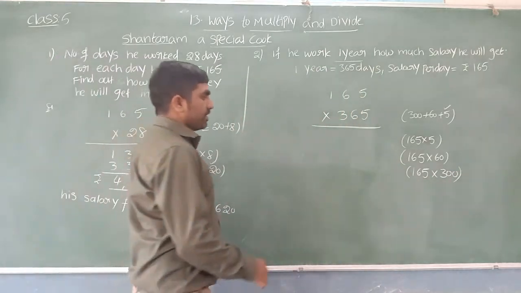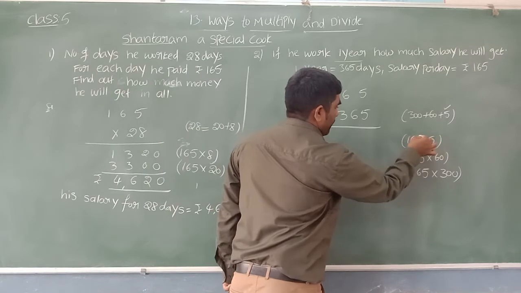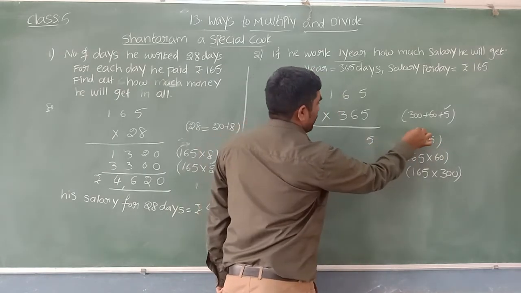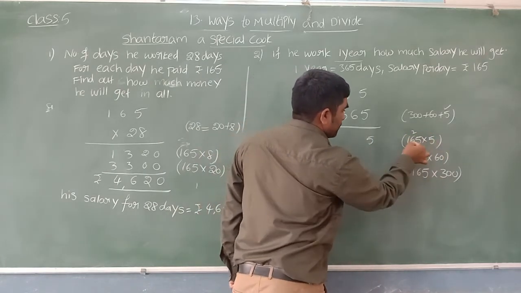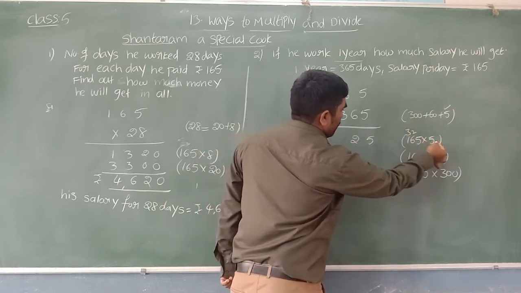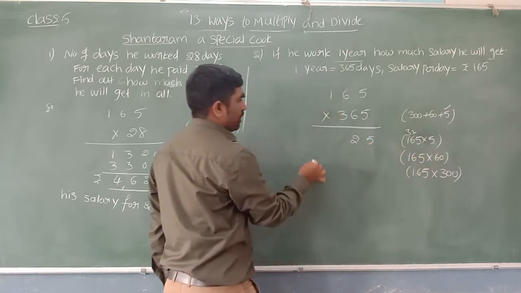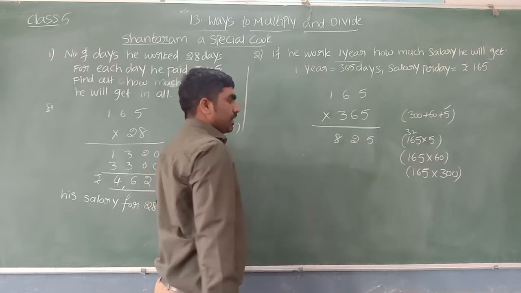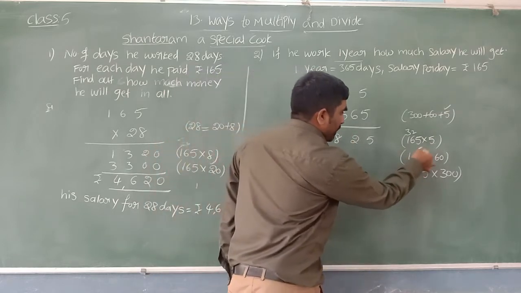Now let us multiply 165 with 5. 5 5s are 25, 5 and 2 carry. 5 6s are 30, 30 plus 2 is 32, 2 and 3 carry. 5 1s are 5, 5 plus 3 is 8. Now let us multiply 165 into 60.